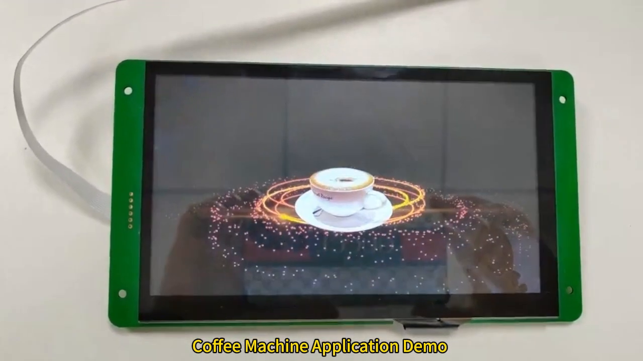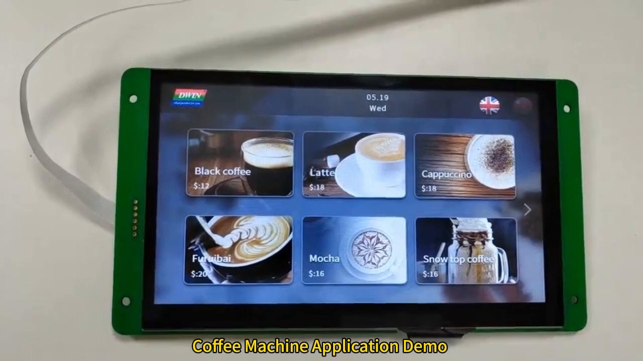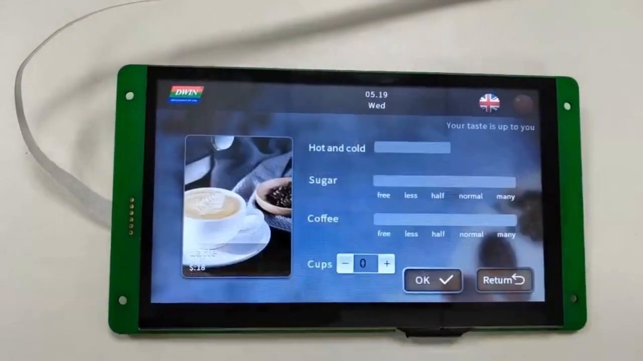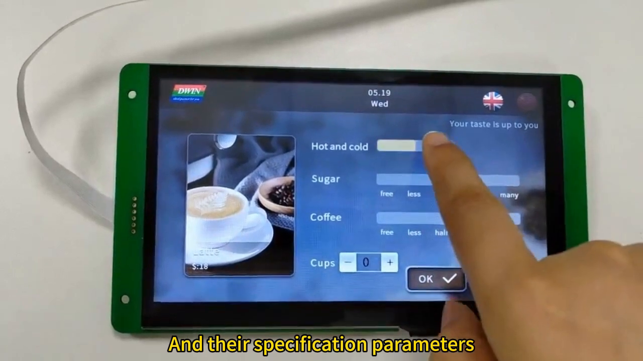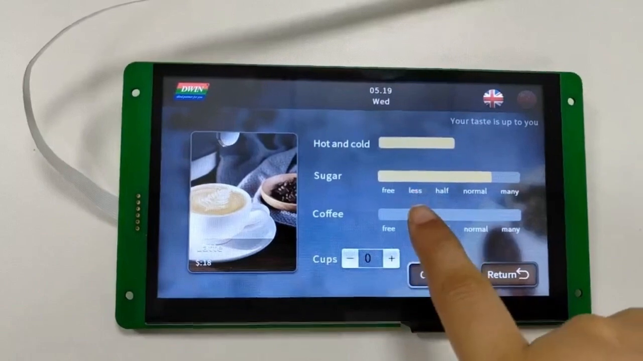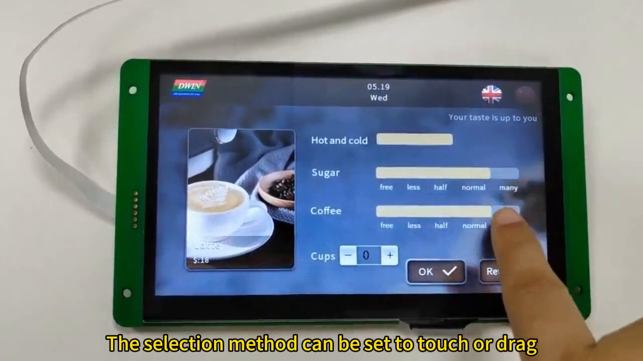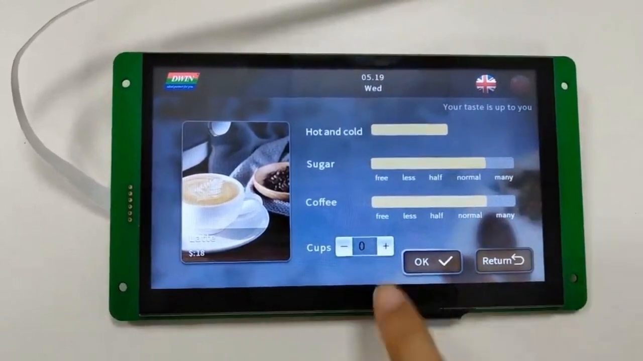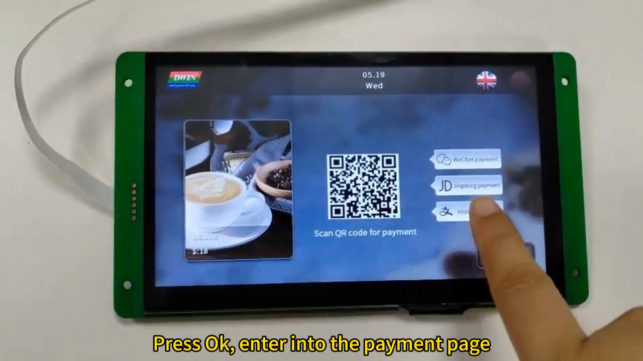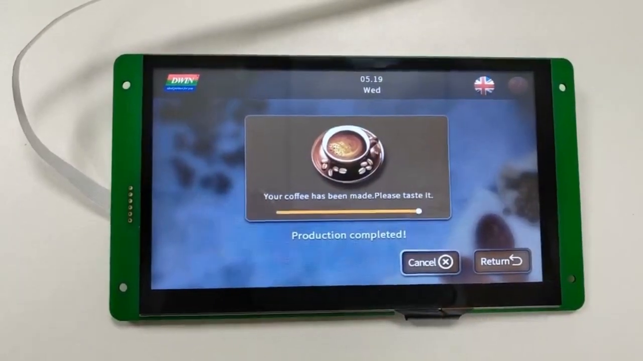Hello everyone, this is a coffee machine application demo with DWIN LCD display. You can preset various kinds of coffee mode and their specification parameters. The selection method can be set to touch or drag. Press OK, enter into the payment page. After payment, enter into the producing progress.